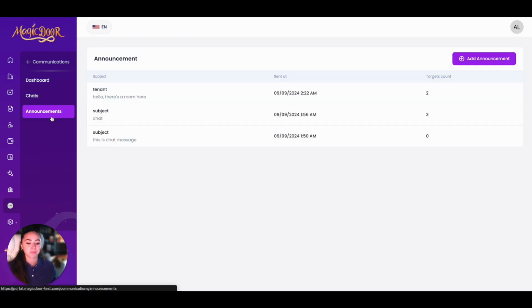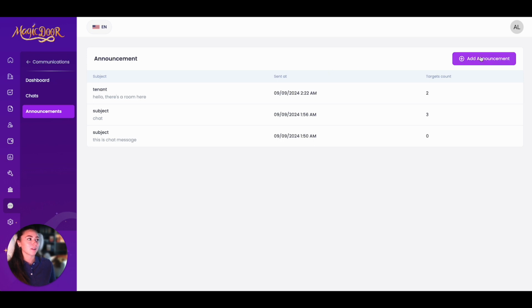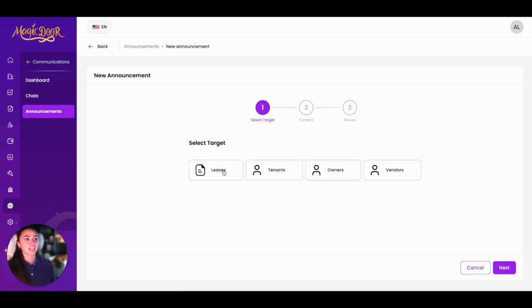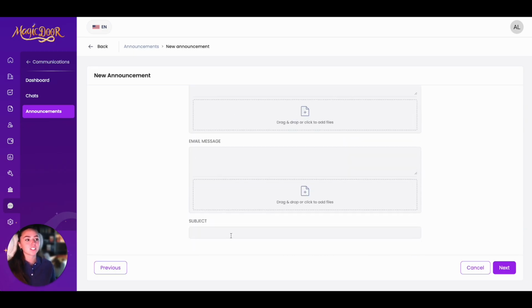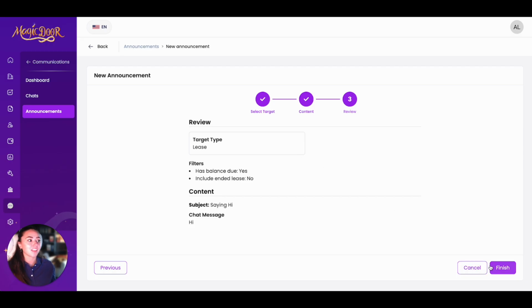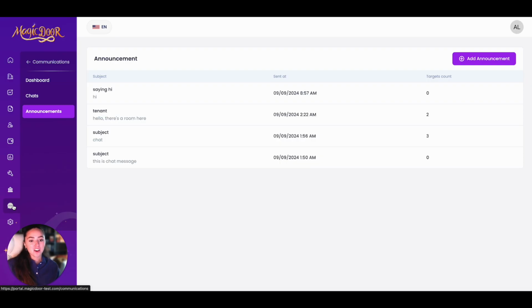So now onto announcements. Here's a list of all of your announcements that have been made. You can see the subject, when it was sent, and how many people it was sent to. You can click on it to get a little bit more information about it, and you can add a new announcement by clicking Add Announcement. You can select if this is going to go to leases, tenants, owners, or vendors, and then you'll just go ahead and go through all of the questions that this asks. Then you'll add your message, your subject, review it, and then press finish. Now it has automatically been sent. So that's the basics of communications.